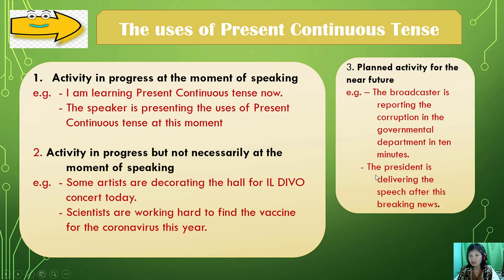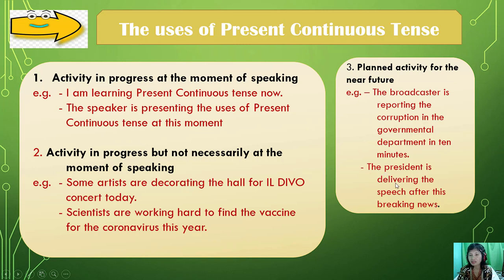The next example, the president is delivering the speech after this breaking news. Surely the president's activities are always scheduled, so this is a planned activity. And in this sentence, I use after this breaking news.